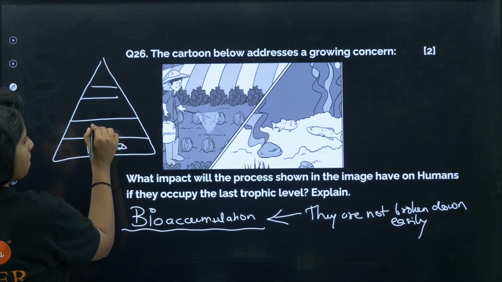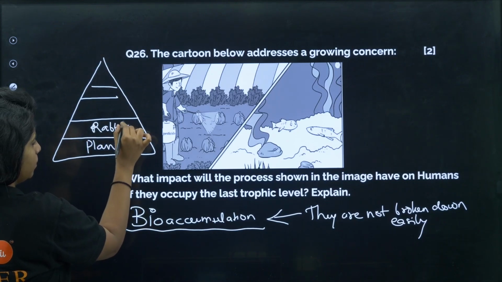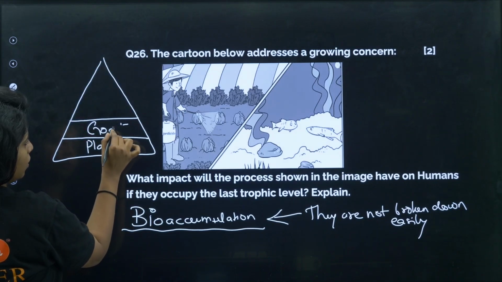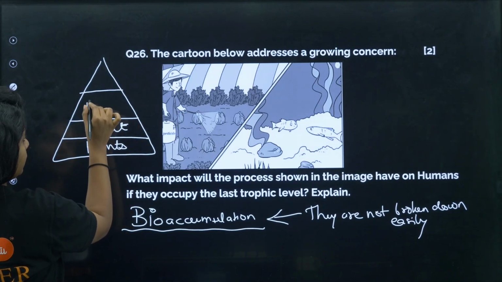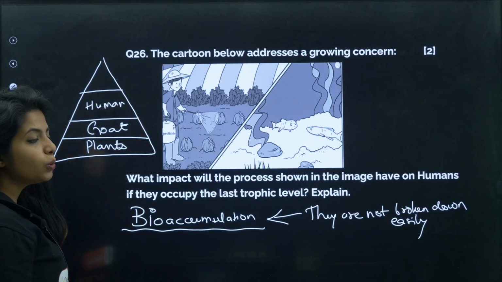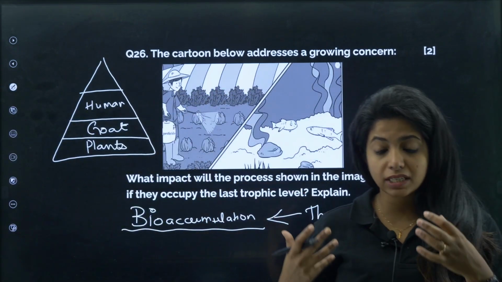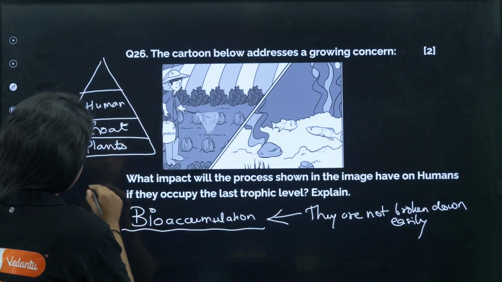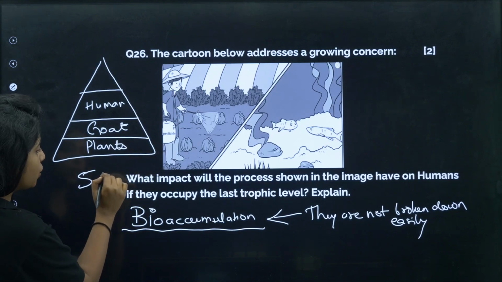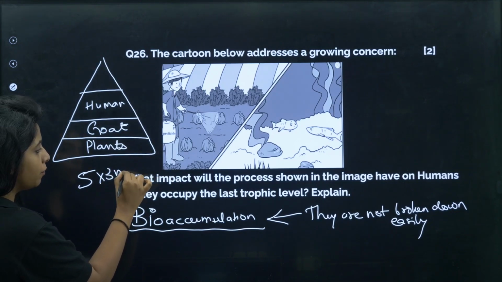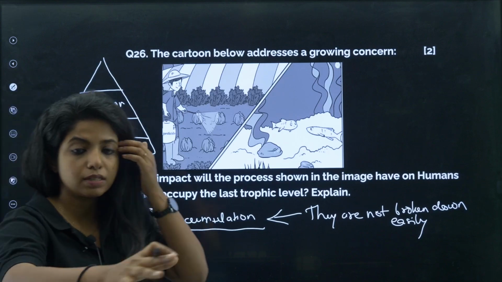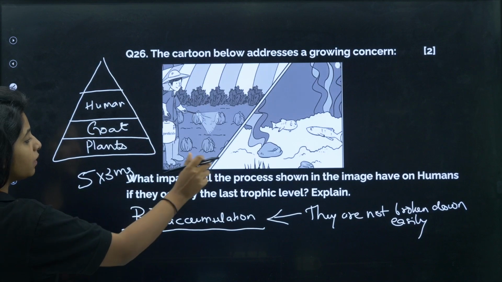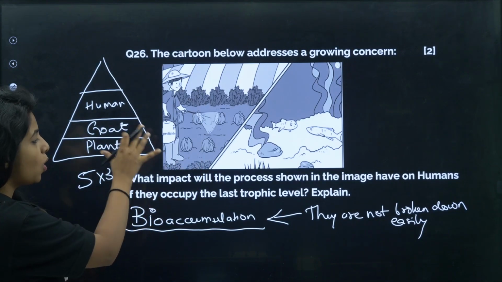Suppose it is eaten up by... The best example I can put, goat, and goat is eaten up by human beings. So what happens is that when we are spraying pesticides on the plants, suppose there are 5 plants. On the 5 plants, I am putting pesticide. Each of them has 3 mg of pesticide that I have put. So basically, separately, each of the plants has 3 milligrams on them.